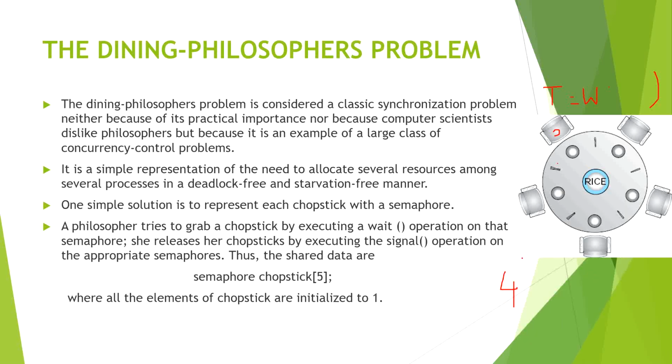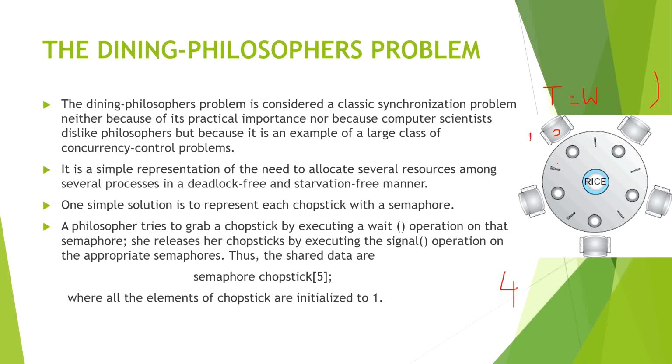So this was the first solution which we can implement. The other solution is the symmetric solution. So what is the symmetric solution? In the symmetric solution, each odd philosopher will take its left chopstick first and then take the right chopstick.